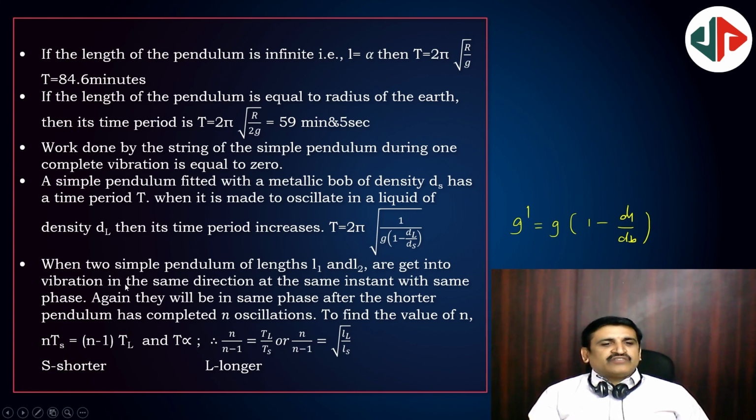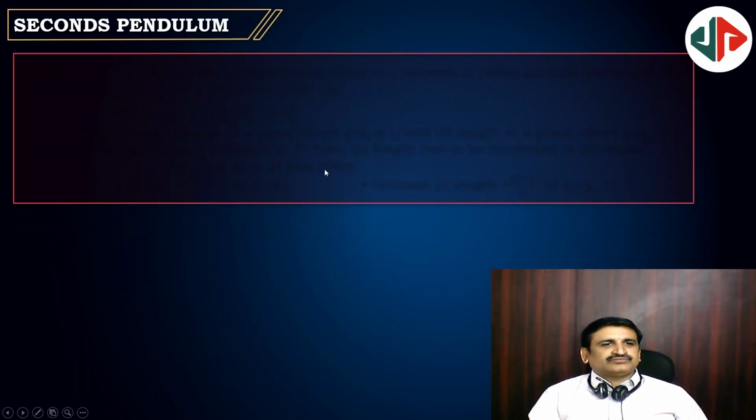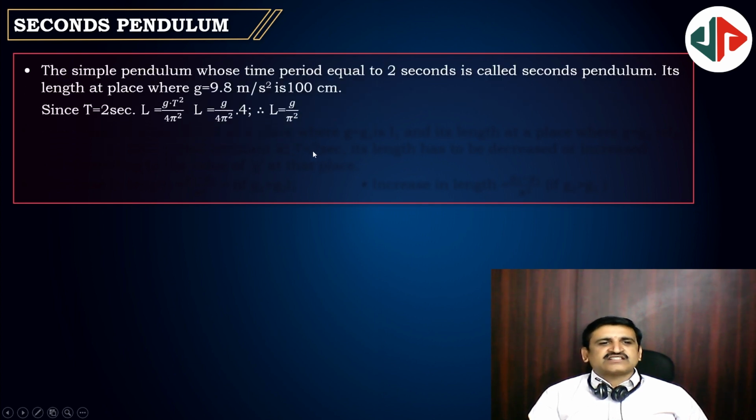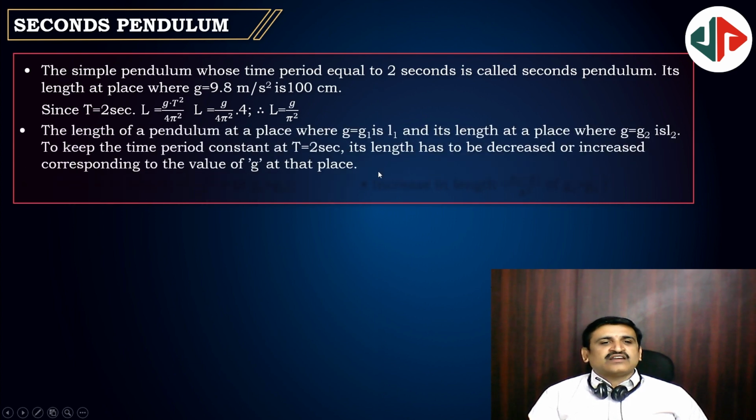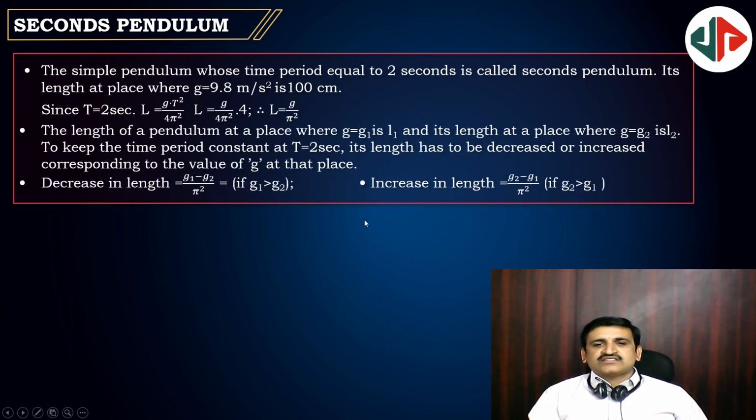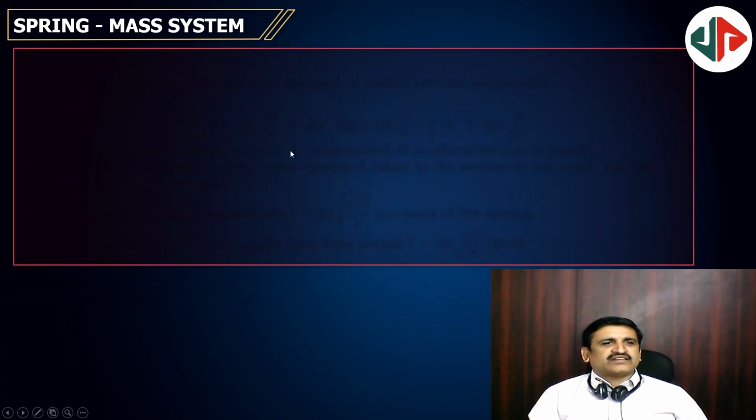Next, if two pendulums of lengths L1 and L2 are set into vibrations in the same direction at the same instant in the same phase, again they will be in the same phase after the shorter pendulum has completed n oscillations. The value of n is given by n minus 1 equal to root of long pendulum by short pendulum. Seconds pendulum, 2 seconds is the time period, and its length on the earth's surface is 100 centimeters, and then decrease, these are all the normal mathematical things.